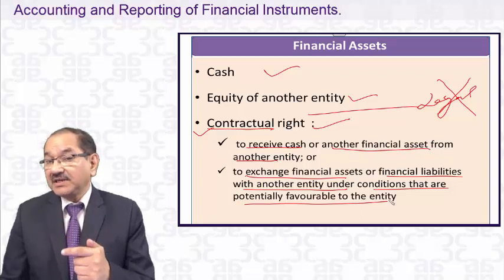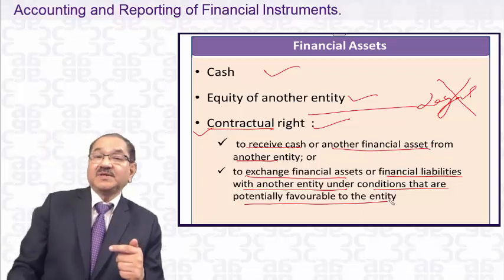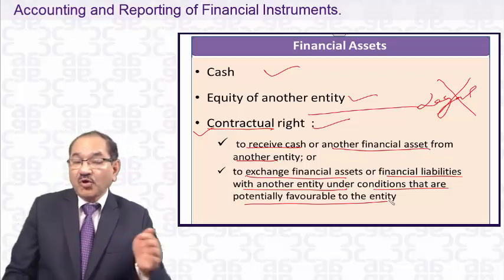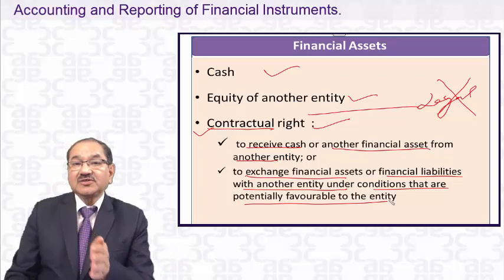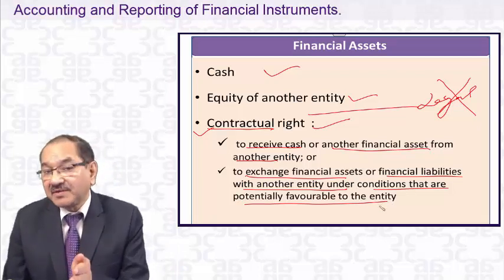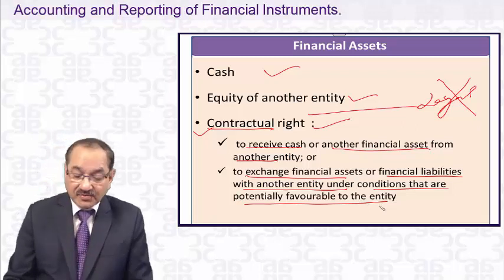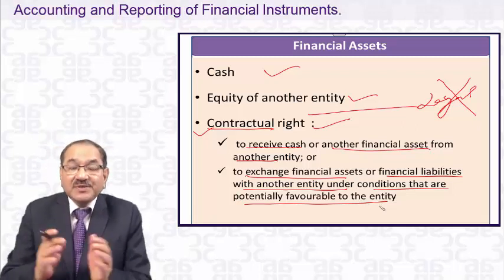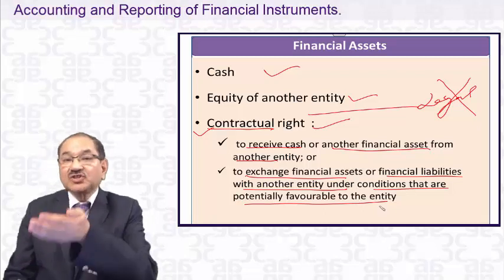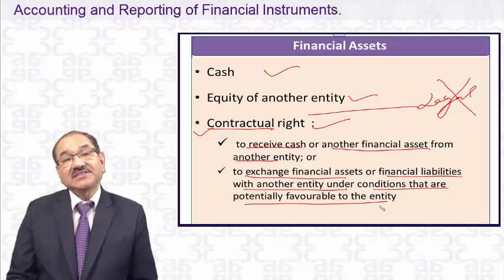From the point of view of the bankers, it is an exchange of assets. The old asset is gone, the new asset of the loan at 12% has come, and those terms may be more favorable to the bank, because it has given less and it has got more under the restructuring conditions.